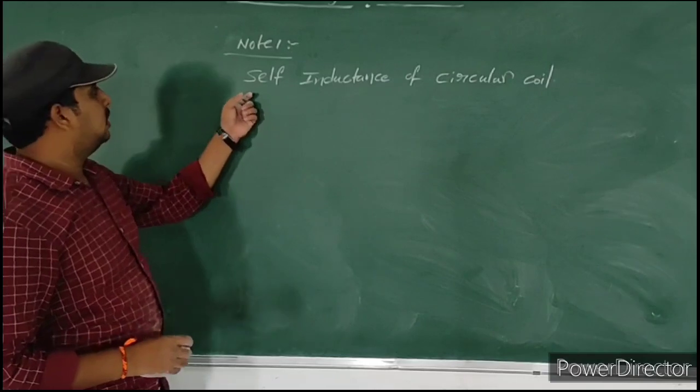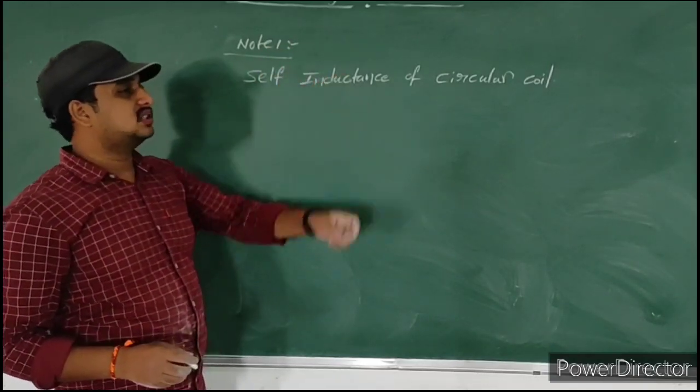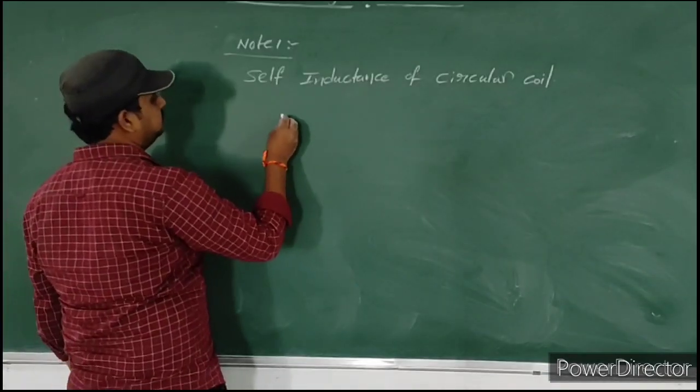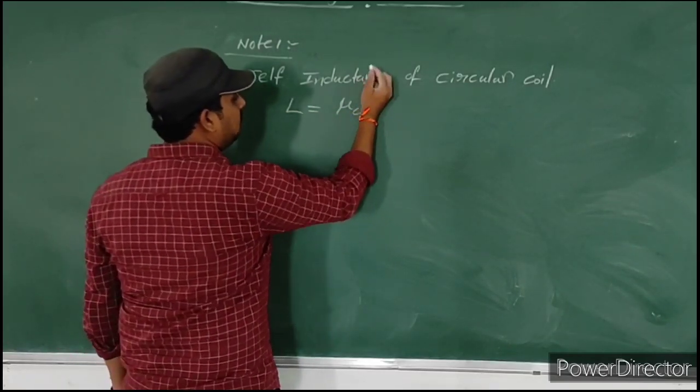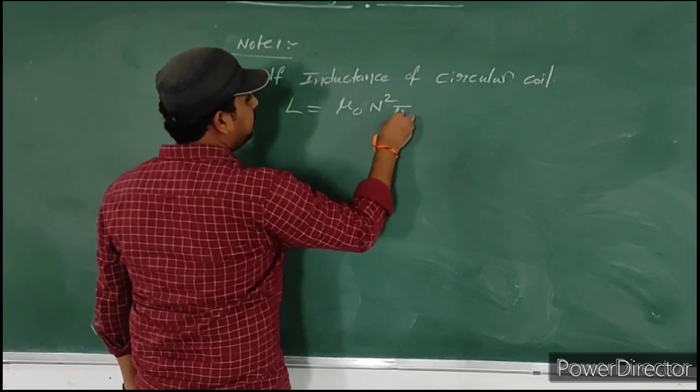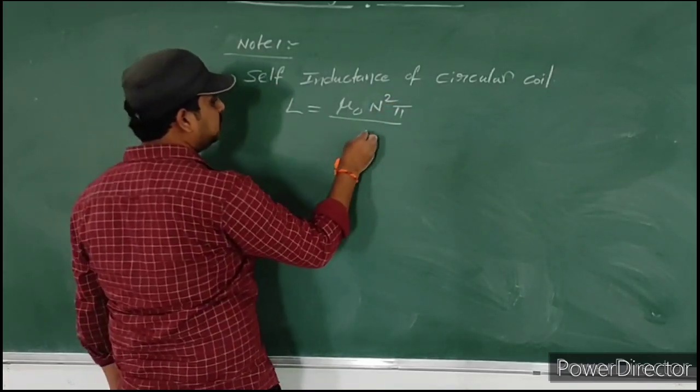Note point 1, self-inductance of circular coil. What is the formula we got? L is equal to mu naught N square pi R by 2.